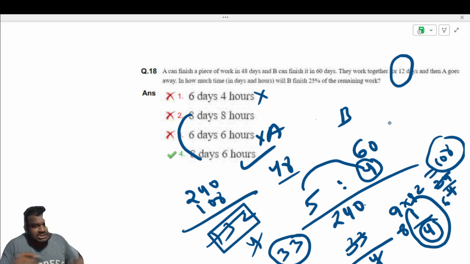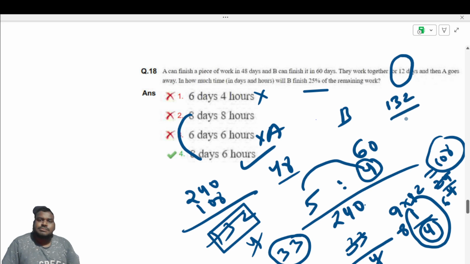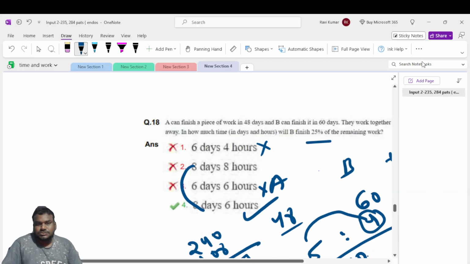Suppose he is not asking 25%, he is asking how much time the remaining work will take to complete, then it will be 132 by 4. So in 33 days we can finish the remaining work after A leaves. So that is what we need to focus on.